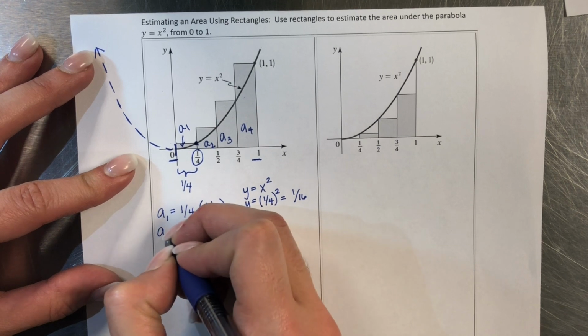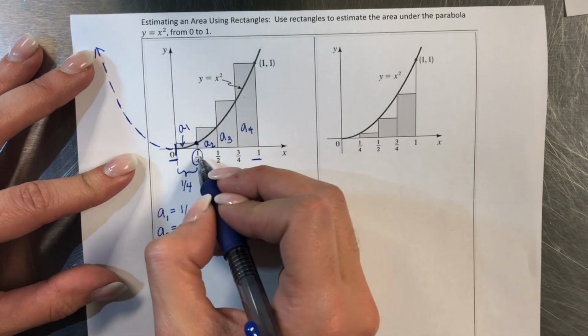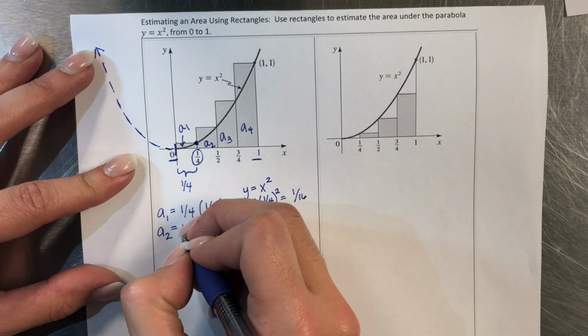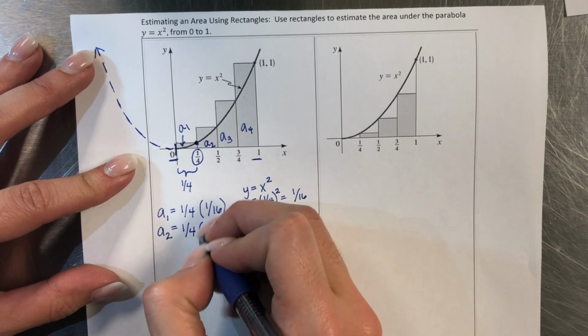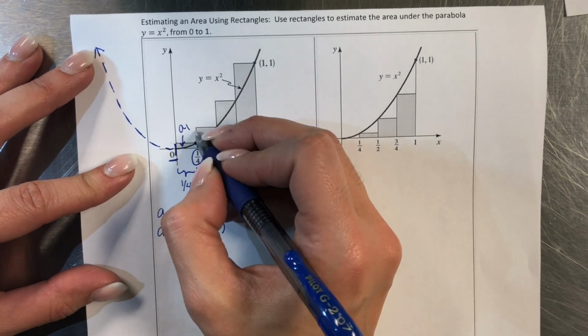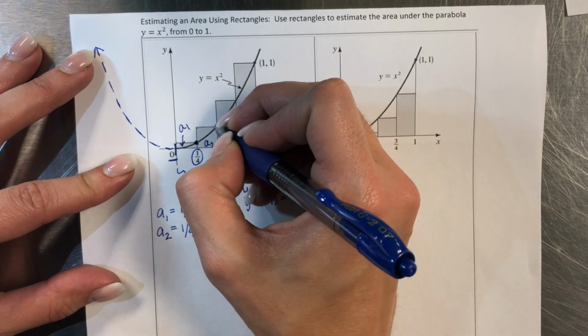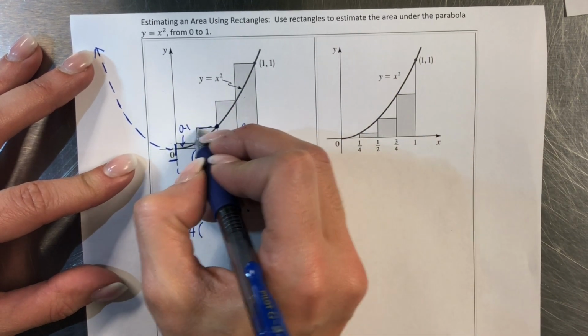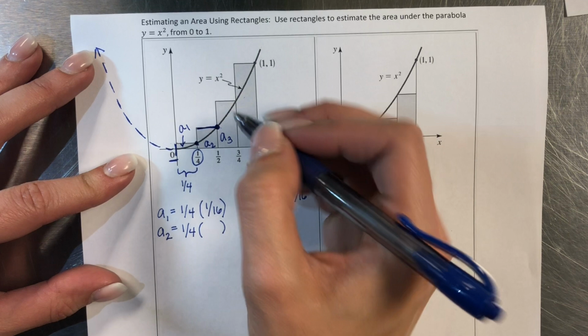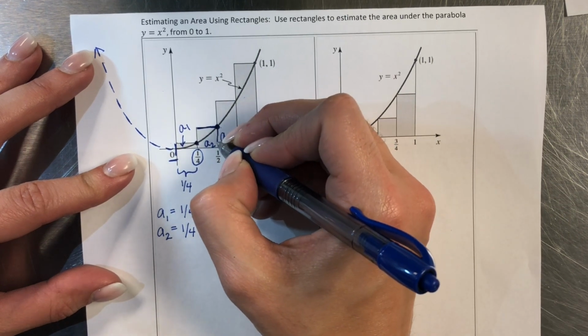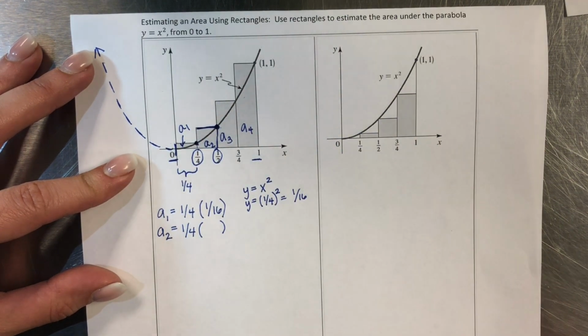All right, so now we're moving on to A sub 2. Again, the width of that is going to be 1/4. All right, I need to get the height of the second rectangle. Now, the second rectangle's height, right, is the y value of this point, okay, where its x value is 1/2.